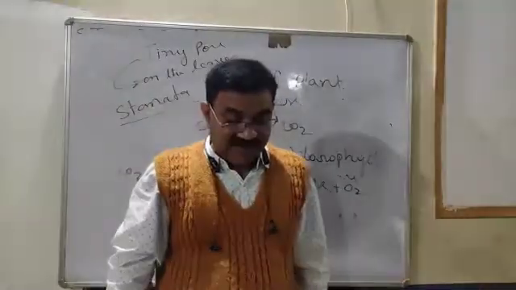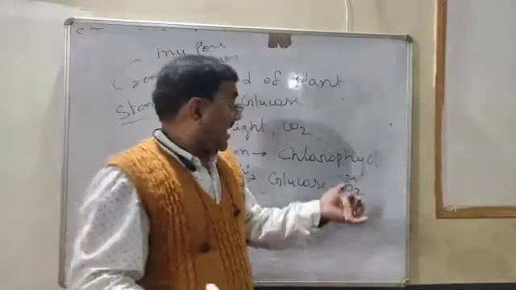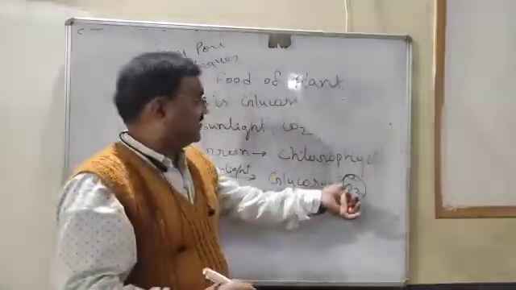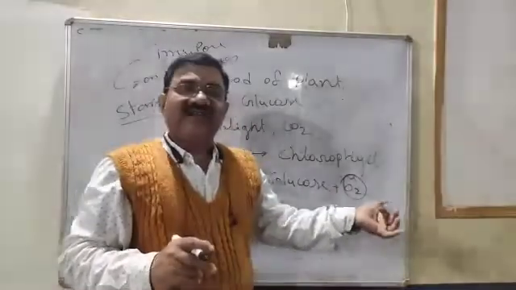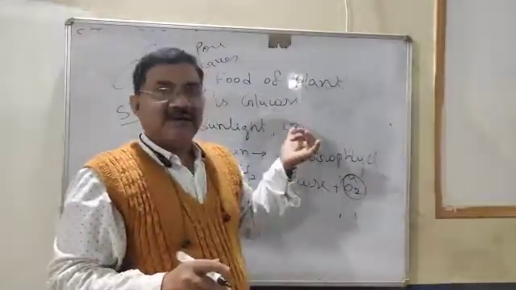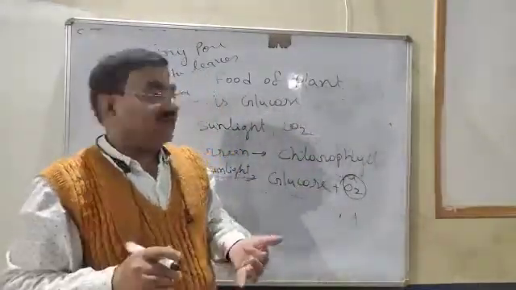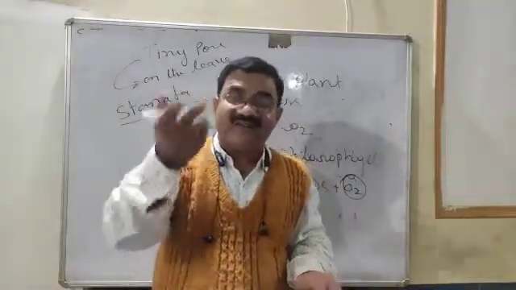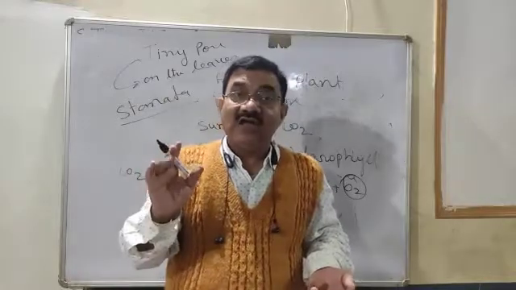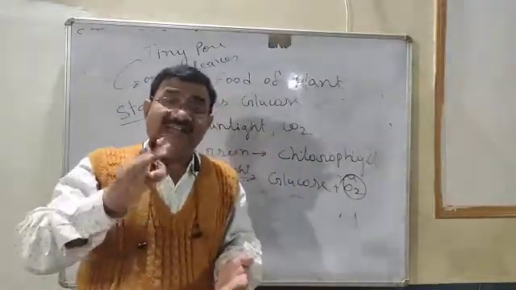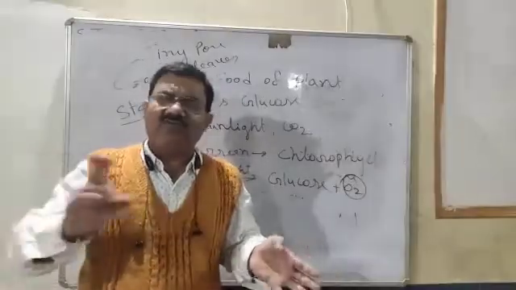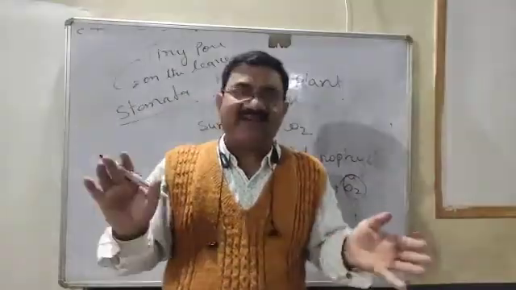Whatever oxygen is released, some oxygen is taken by the plant for respiration, because for respiration oxygen is necessary. And respiration will take place daytime and night time, all the time, throughout the life.